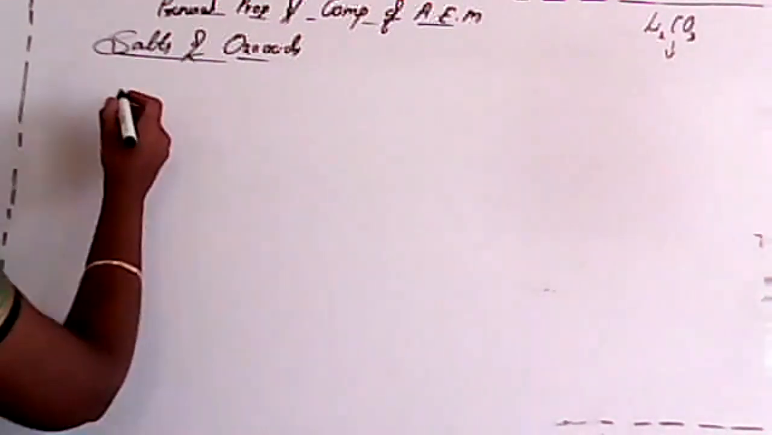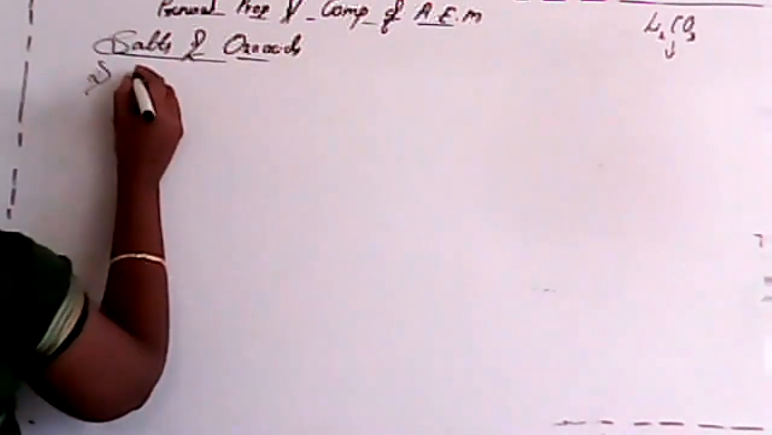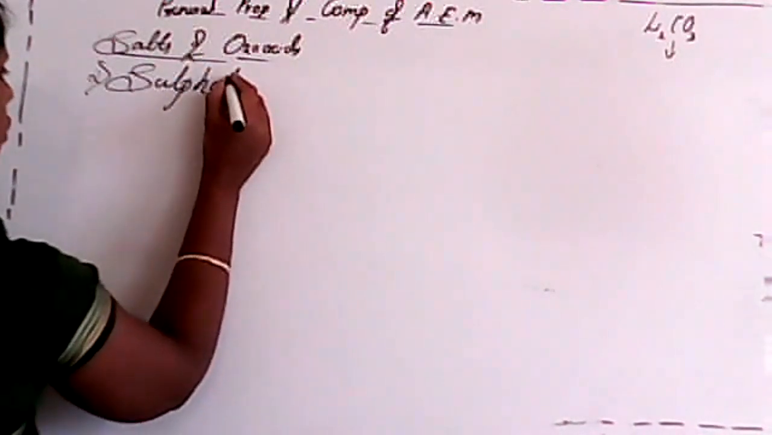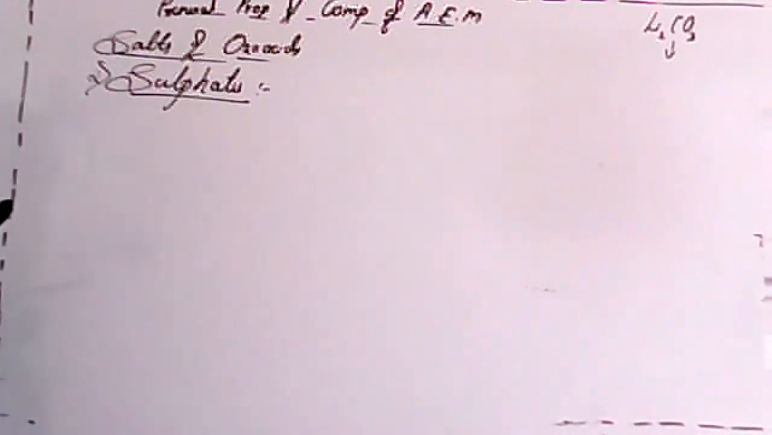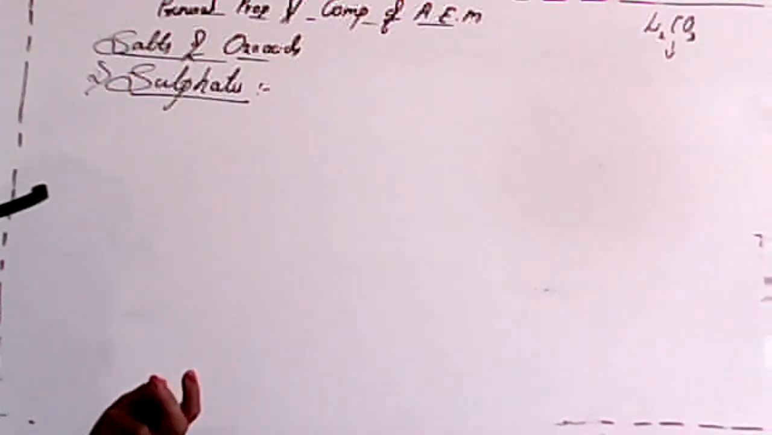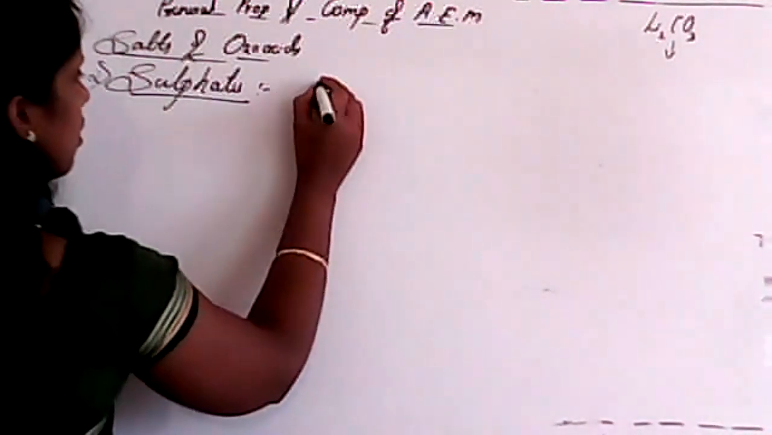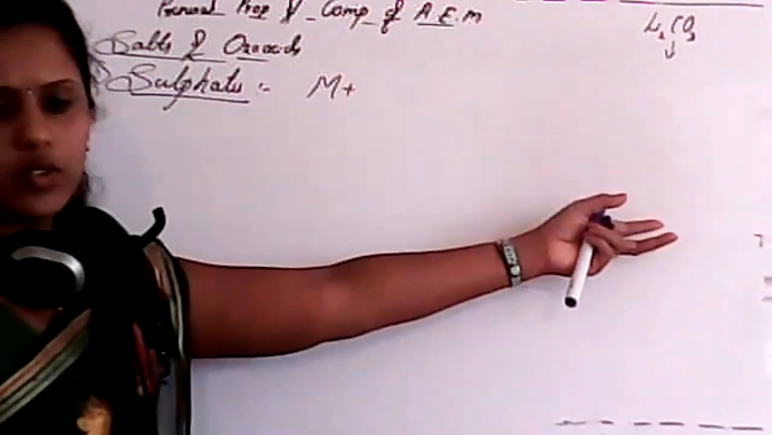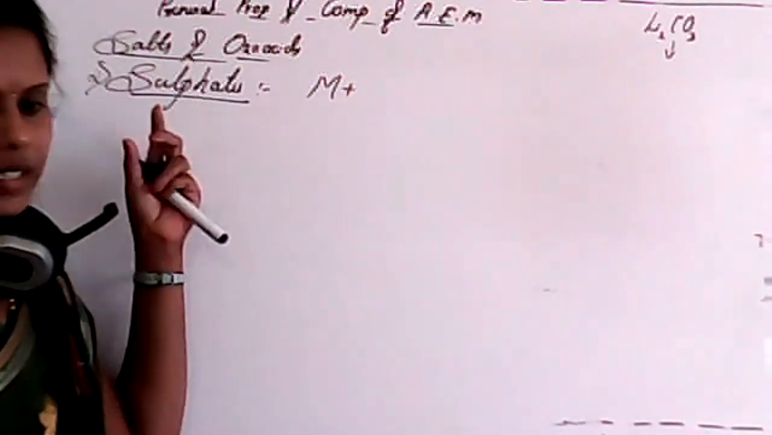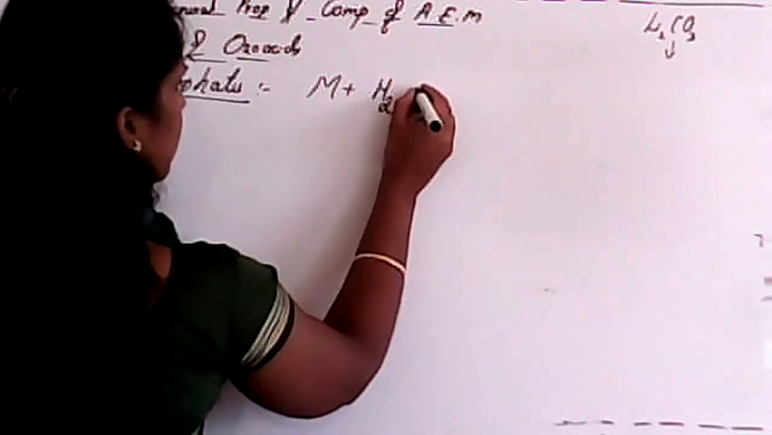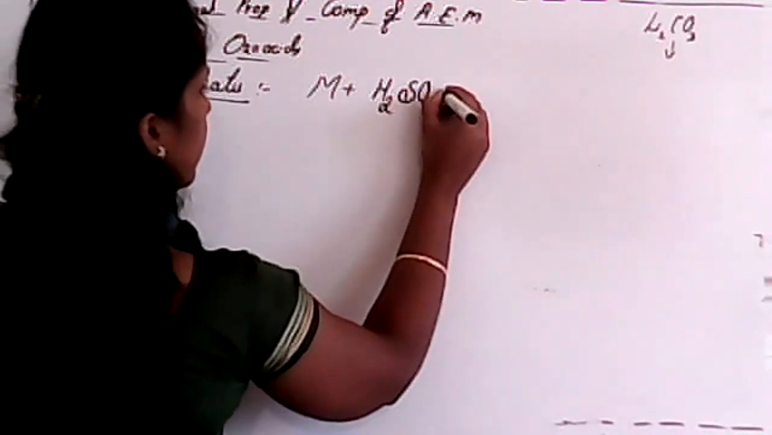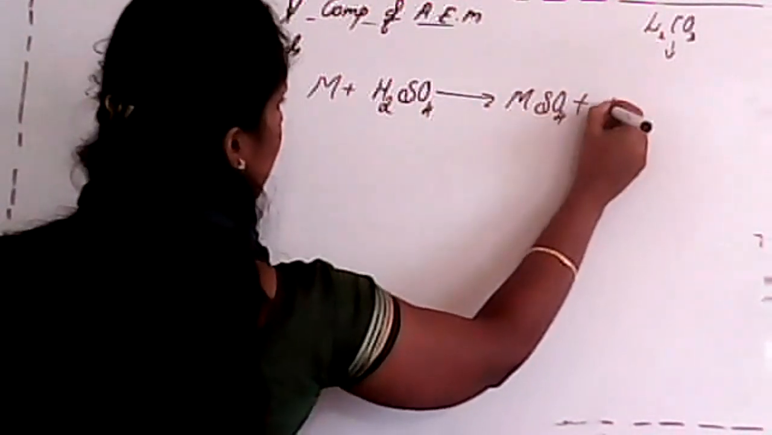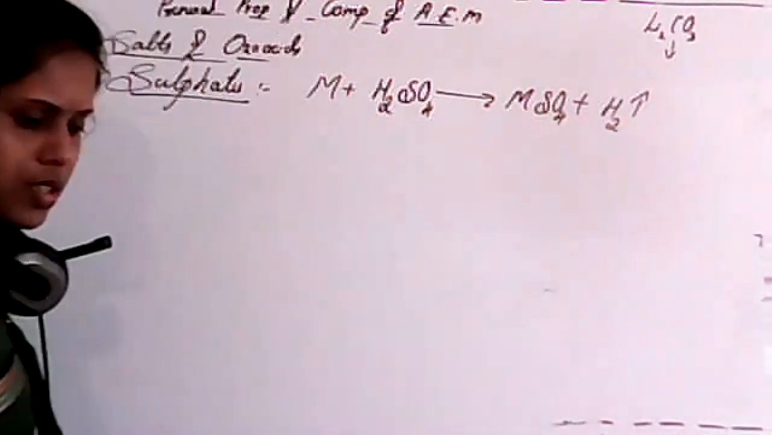So next, the second salt of oxoacids is sulfate. How can you prepare sulfates of alkaline earth metals, student? Yes, same procedure. Metal reacts with which oxoacid? Yes, that is H2SO4. It reacts with H2SO4 and readily gives metal sulfate with the elimination of hydrogen gas, isn't it?